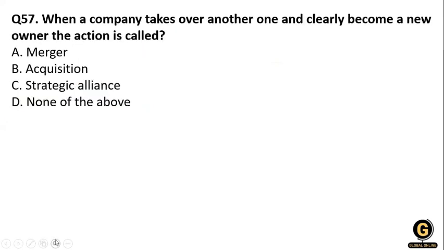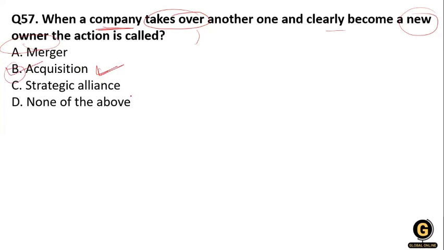Next question: when a company takes over another one and clearly becomes the new owner, the action is called a merger, acquisition, strategic alliance, or none of the above. When a company takes over another one and clearly becomes the new owner, it is called a takeover. So that's why it is an acquisition. So option B is correct over here.